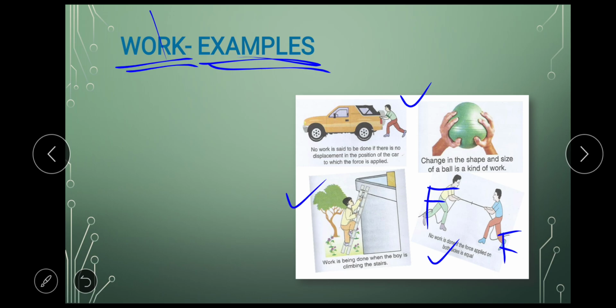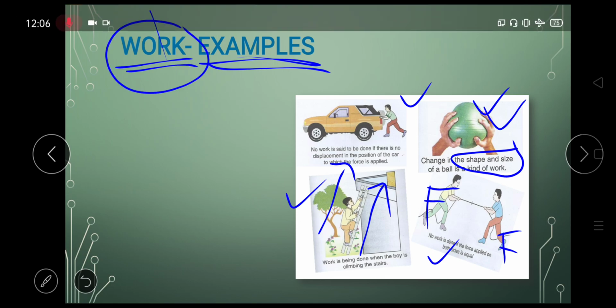In the third diagram you can see this child is trying to climb the ladder. Okay, he's successfully doing it. He's moving in the upward direction by applying force using his hands and legs. In this fourth diagram we can see, using the hands we are trying to change the shape and size of this playing ball. So what is common about these examples, and what relation does it have with work?